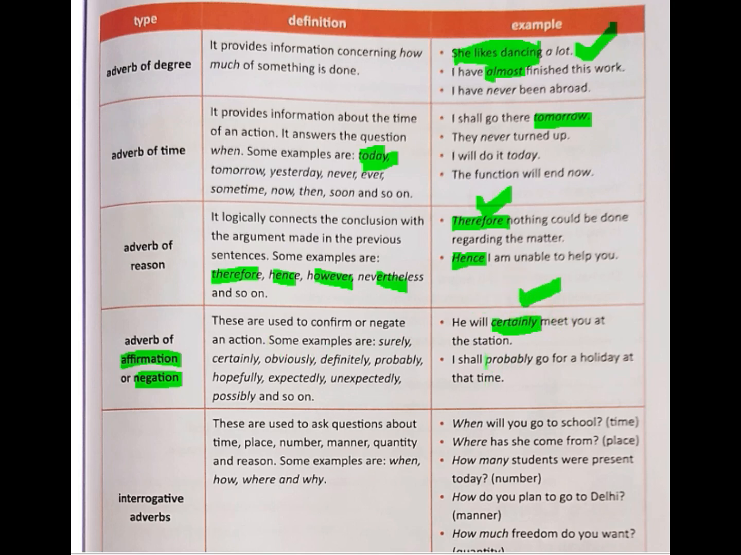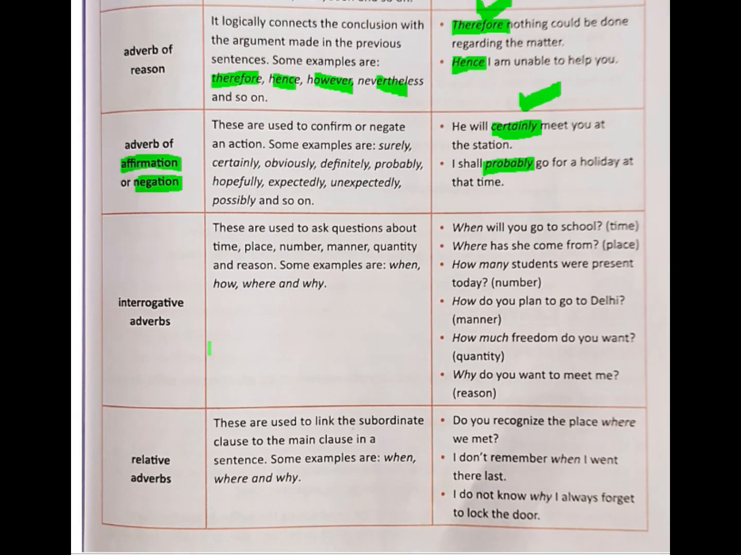Now the next one, I shall probably go for a holiday at that time. There is a probability here, there is no certainty, but the person did not say no. Probability means it might happen, it might not happen. So these are called adverbs of affirmation and negation. Then interrogatives are adverbs. Interrogative adverbs ask questions about time, place, number, manner, quantity, reason, etc.